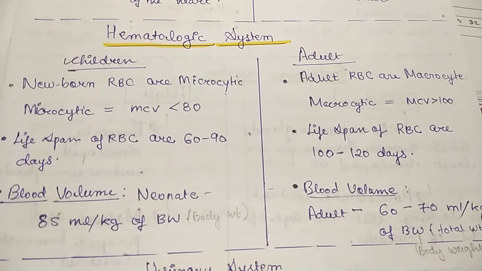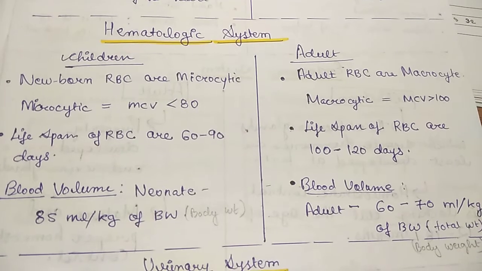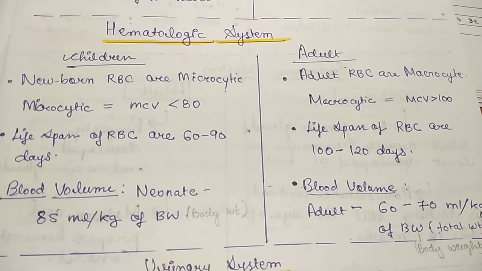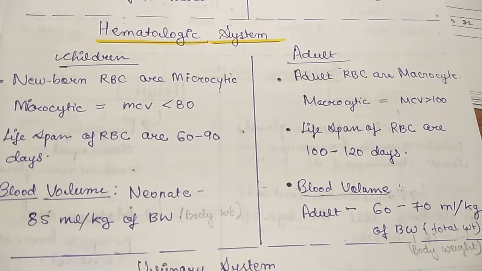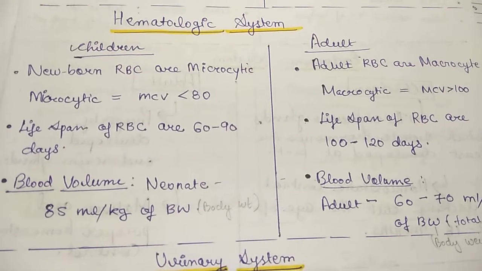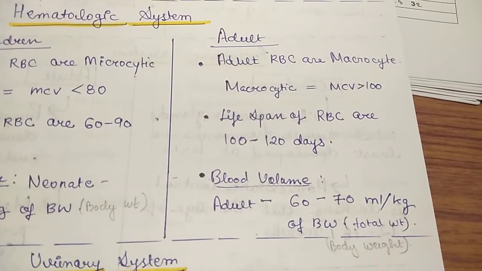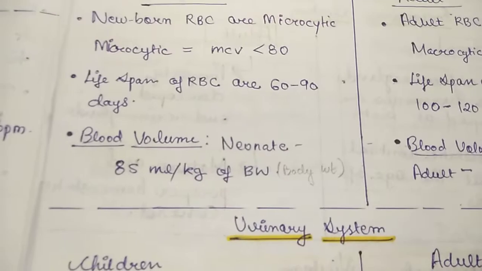Newborn RBCs are macrocytic and adult RBCs are normocytic in size. Size will be less than 80 and size will be more than 100 in adults. Lifespan of RBCs is 60 to 90 days in children and the lifespan of RBCs is 100 to 120 days in adults.